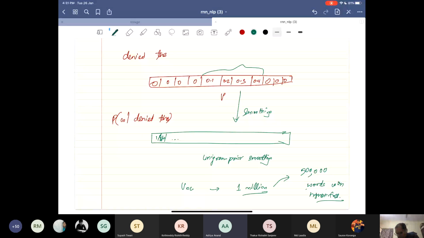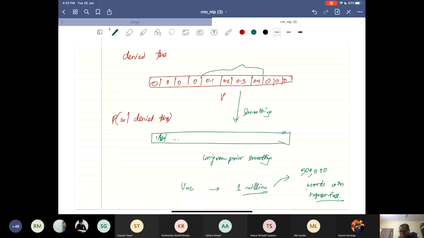If the size of the vocabulary is, let's say, we have 5 words in the vocabulary and 2 of them occurred in the training data and 3 of them did not occur. So in case of smoothing... No, vocabulary is what you are defining from your training data itself. You don't know what will happen at test time. You're defining it based on your training data.